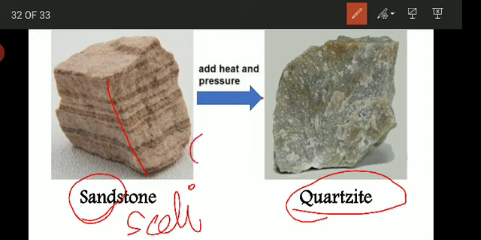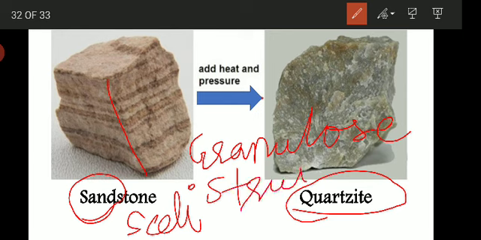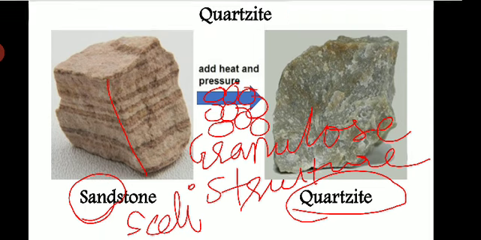Granulose structure. So what is that granulose structure? Granulose structure is due to the predominance of equidimensional minerals like quartz, feldspar or calcite in a metamorphic rock. Here they look like grains, or granulose. Why is it called granulose? If you observe under a microscope, you will find well-rounded grains. That is called granulose structure. So both marble and quartzite show granulose structure.